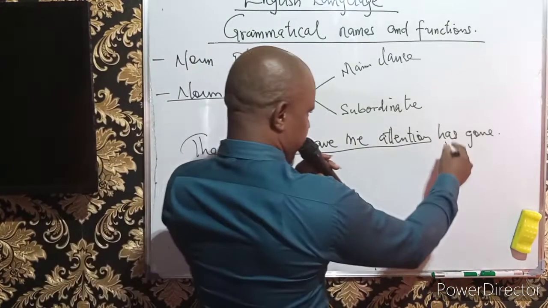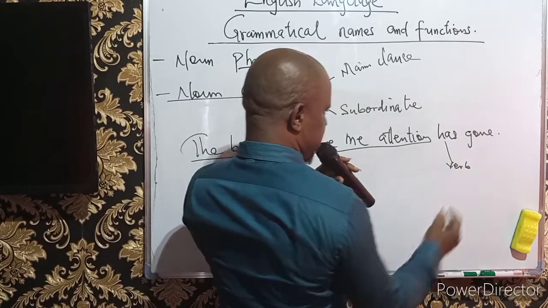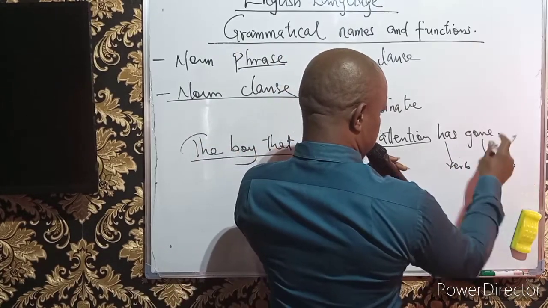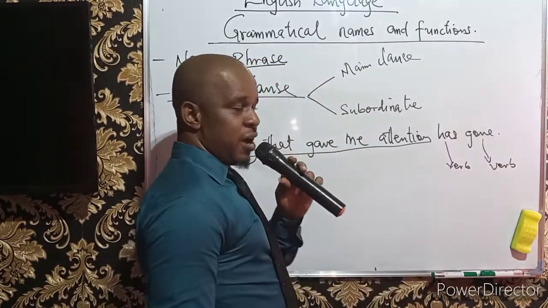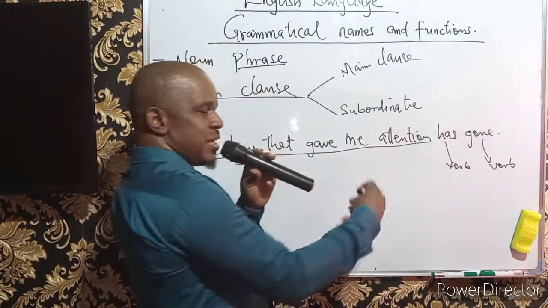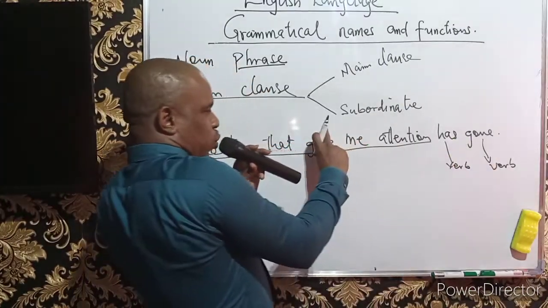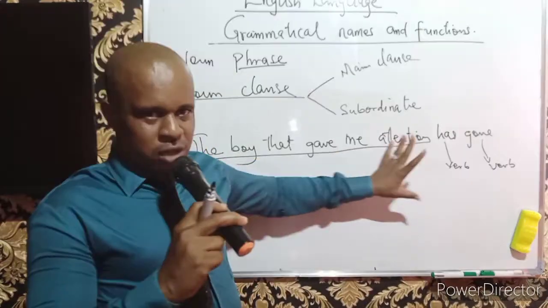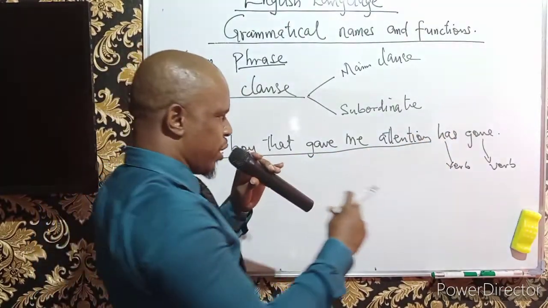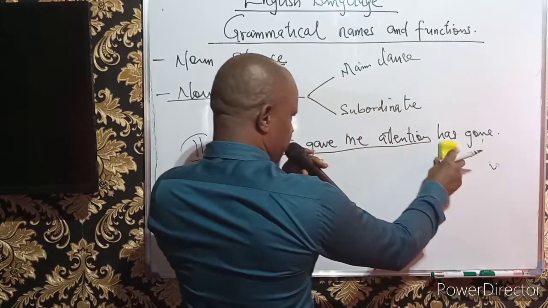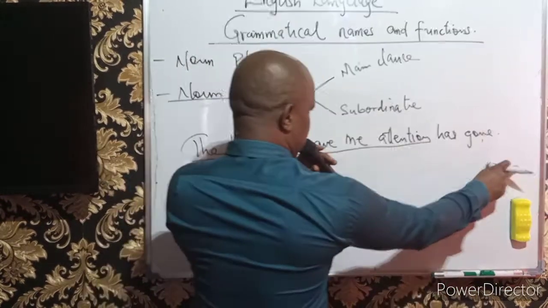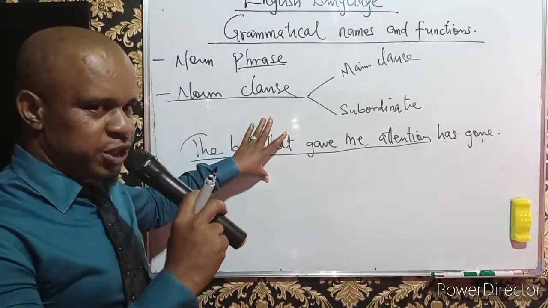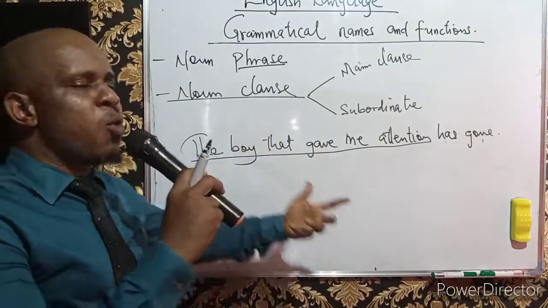Now, this is the verb, of course. It is not included. And then this is also the verb. This should be the main verb, and this is the helping verb. They are part of the sentence that came to join with the noun clause to bring completeness to the whole sentence. Now, we are not talking about these two. We are actually talking about the underlined expression. And we say that the underlined expression here is a noun clause.